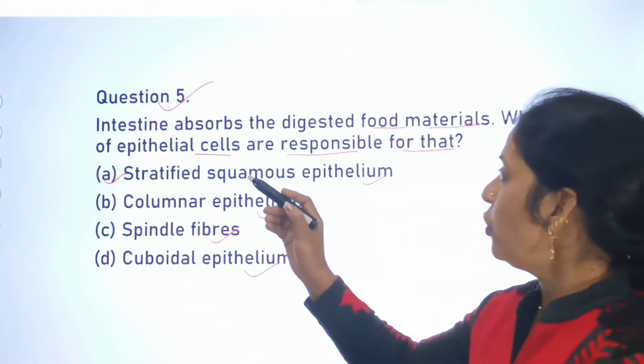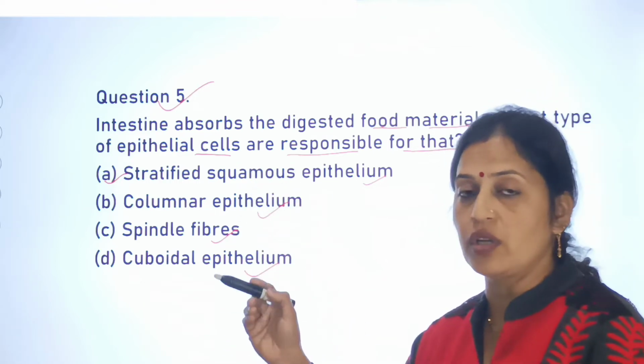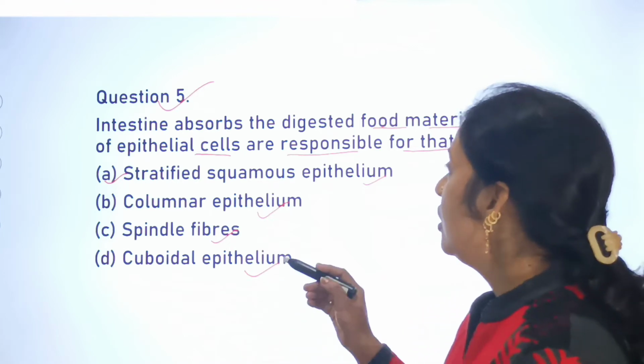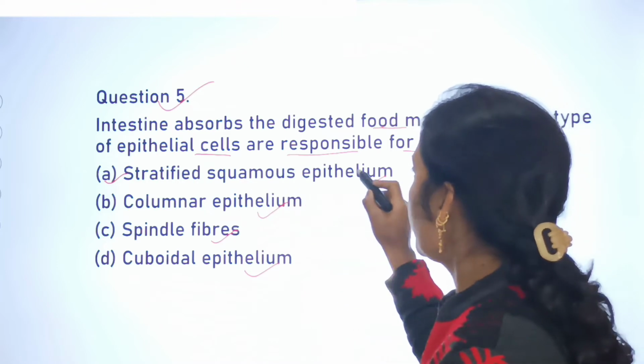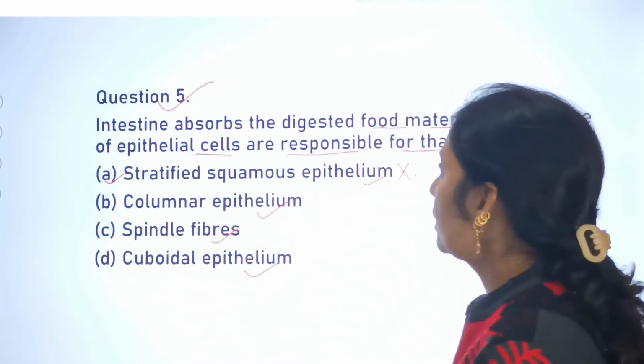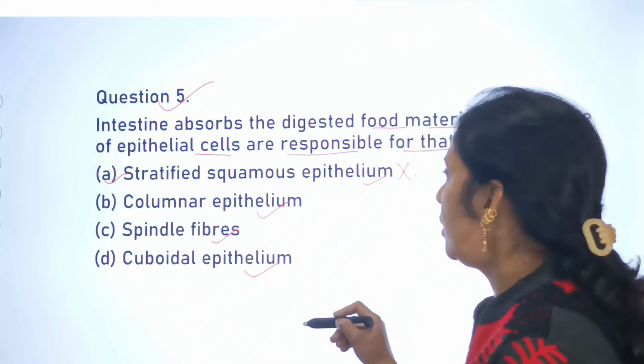तो बेटे इनमें से जो आपके some epithelial cells हैं that are responsible for the absorption of the digested food material in the intestine, तो वो जो आपके stratified squamous epithelium हैं they are not responsible for the absorption of the digested food material in the intestine, क्योंकि वो responsible नहीं होते हैं.